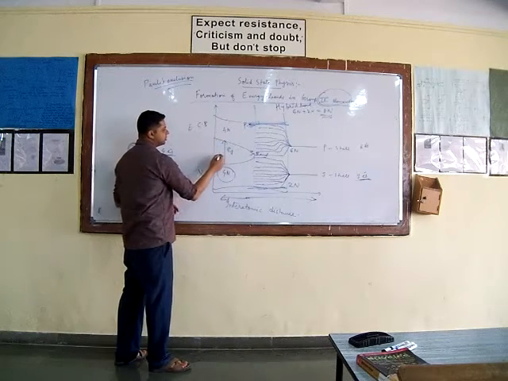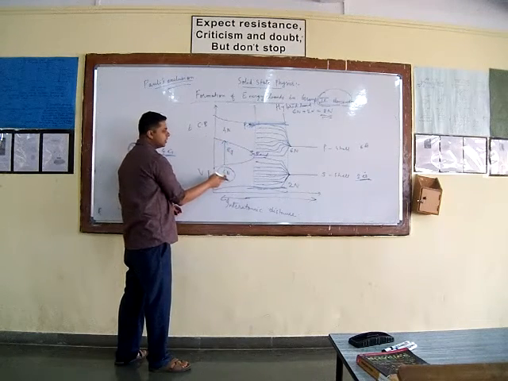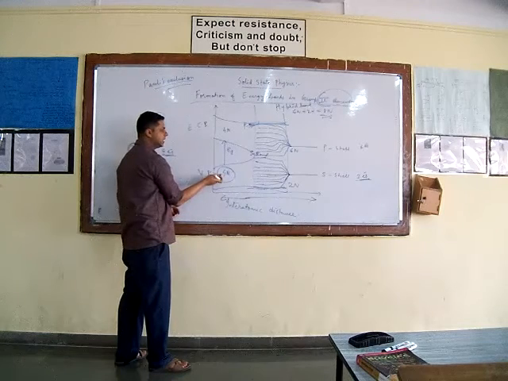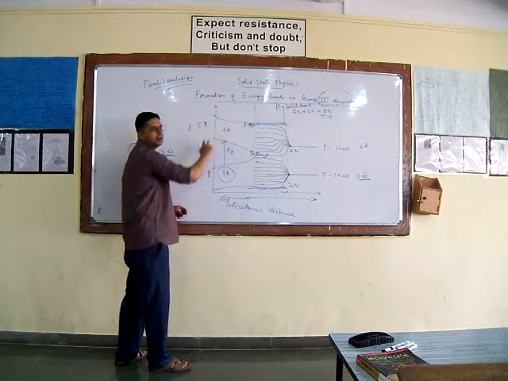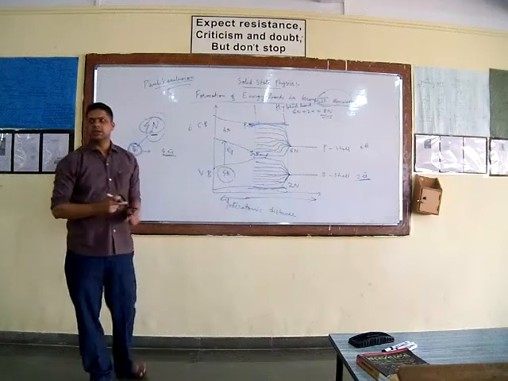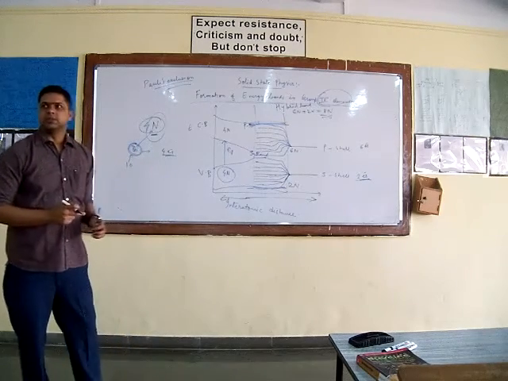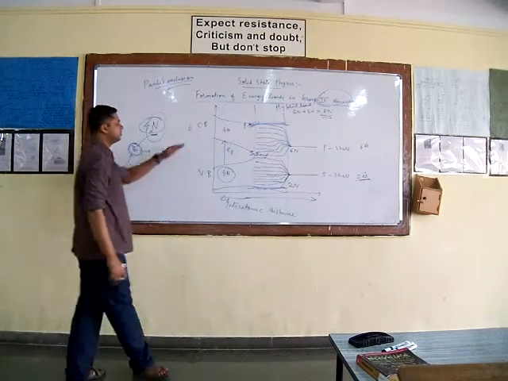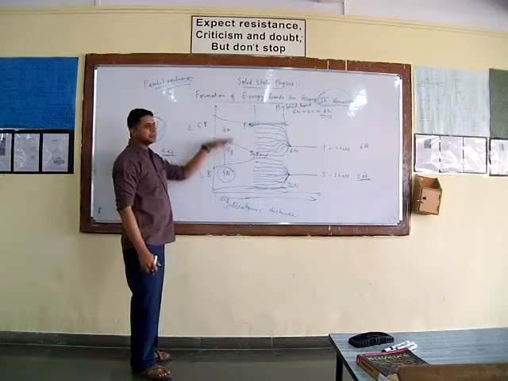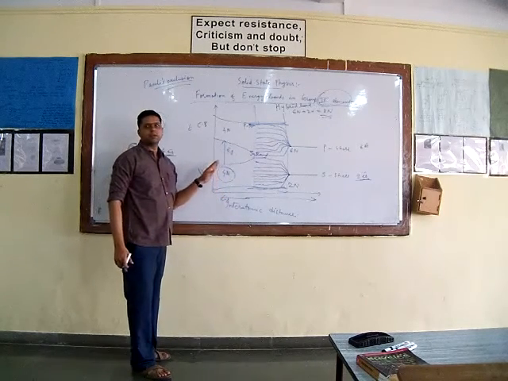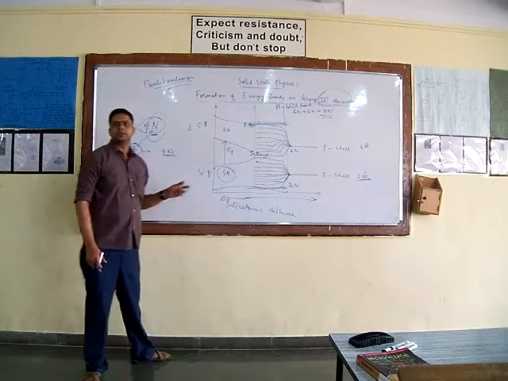But as soon as you provide energy to the electrons present in the valence band, they can jump from the valence band to the conduction band, and then you can achieve some conductivity in case of group 4 elements. Is it clear to you how the conduction band and valence band are formed in case of group 4 element, or is there any doubt?